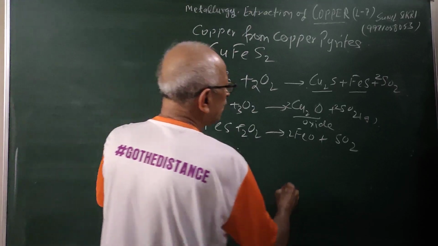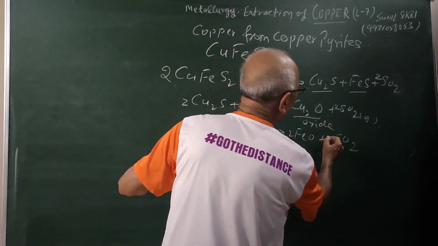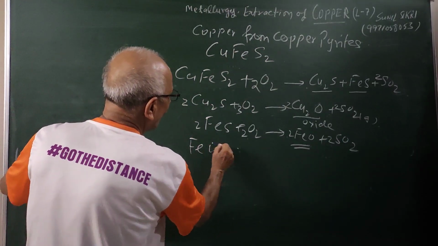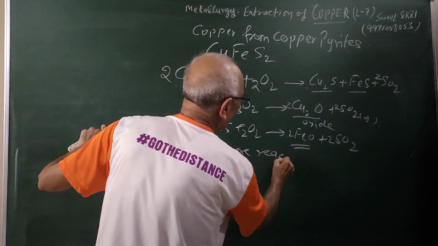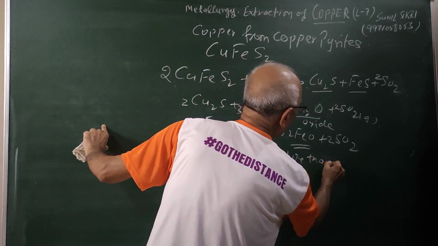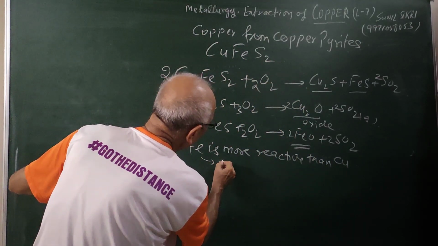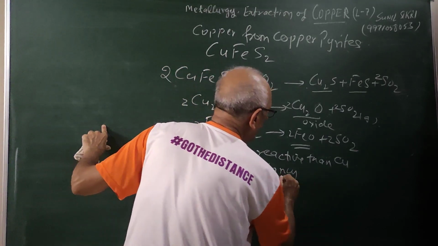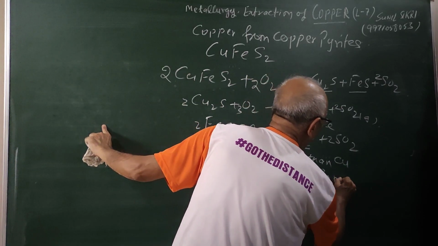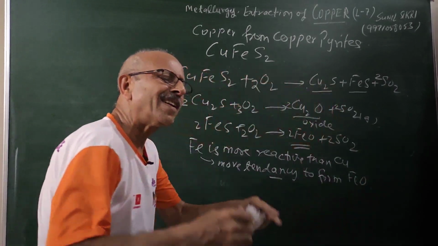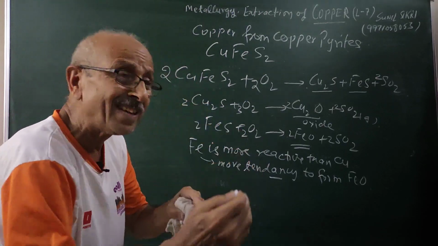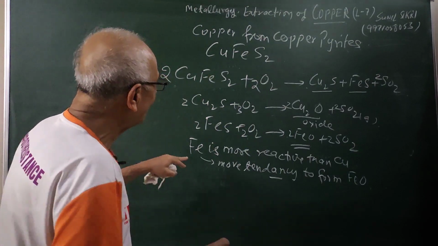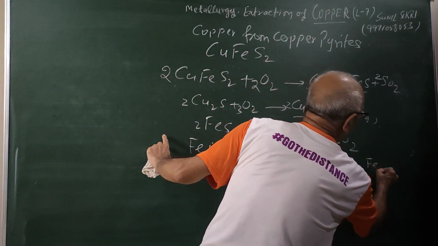Therefore, what we find, students, is that here we are getting iron oxide and copper oxide, but iron is more reactive than copper. Iron has more tendency for oxygen, more tendency to form FeO. Iron oxide is lying lower than copper oxide in the Ellingham diagram. What we are saying is that iron is more active than copper.